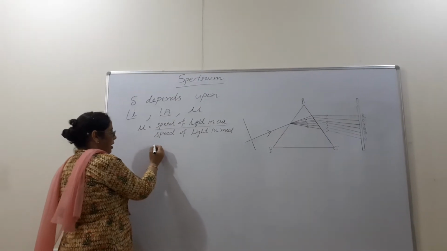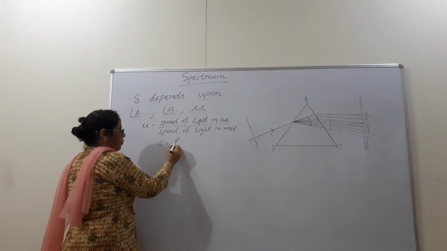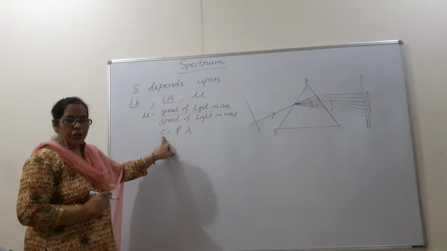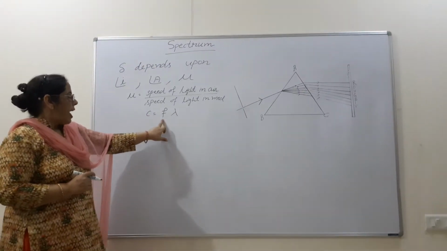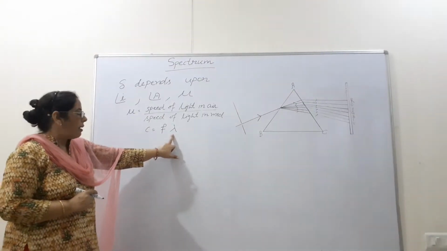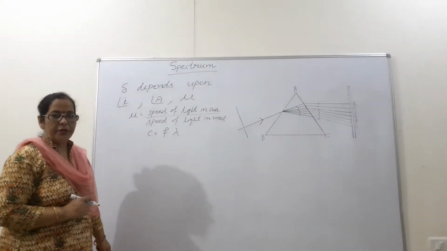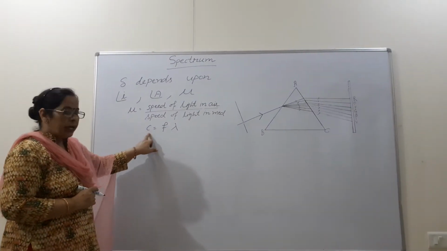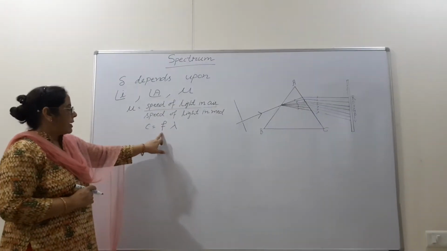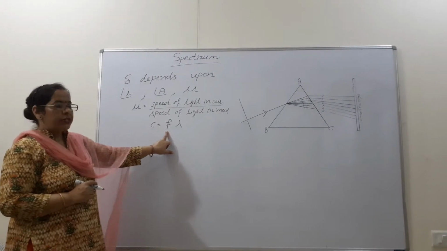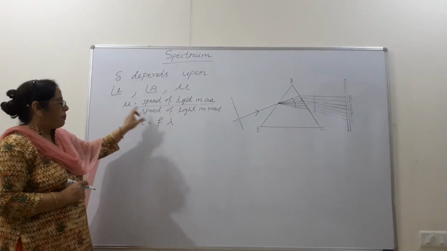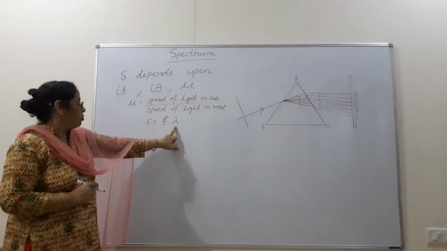Then, the next formula we did, C is equal to F lambda. C is velocity of light or speed of light, F is frequency and lambda is wavelength. When the ray goes from one medium to another medium, speed of light will change, wavelength will change, but its frequency will never change. So this refractive index depends upon wavelength also.